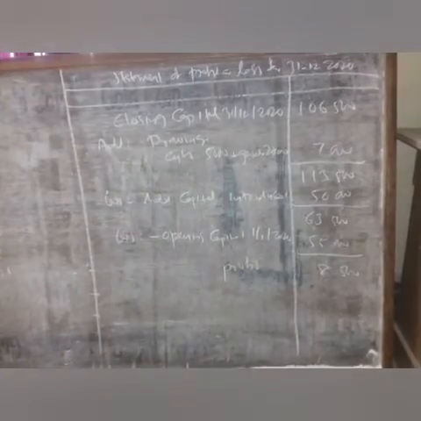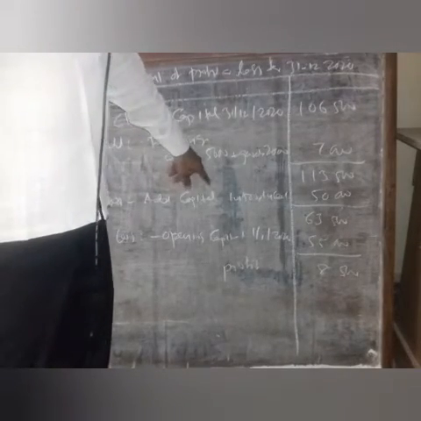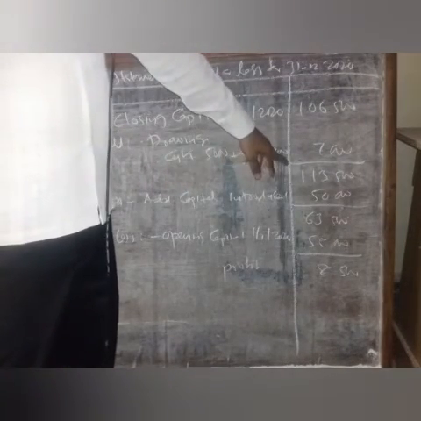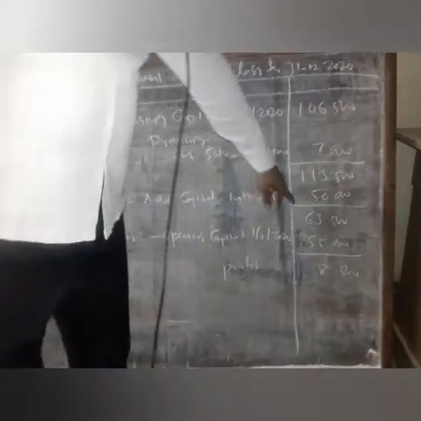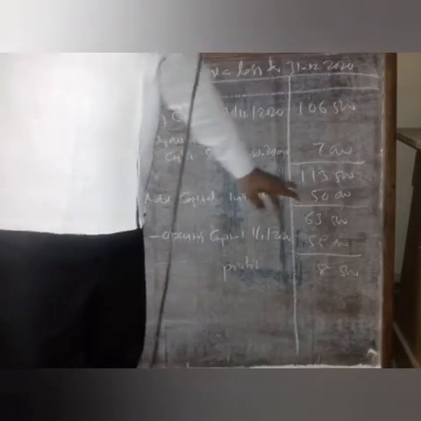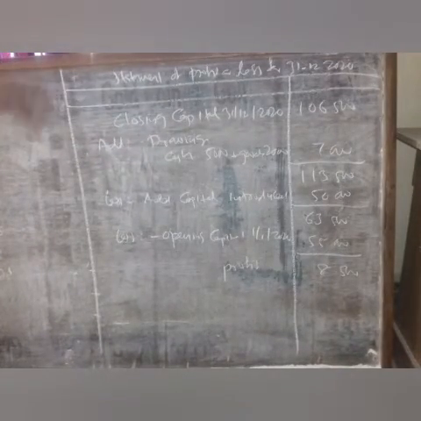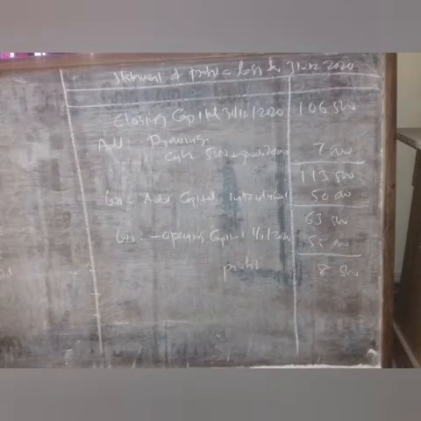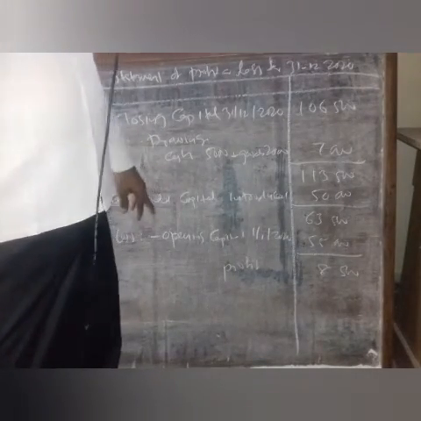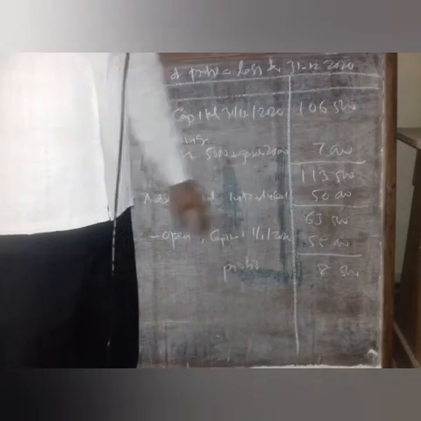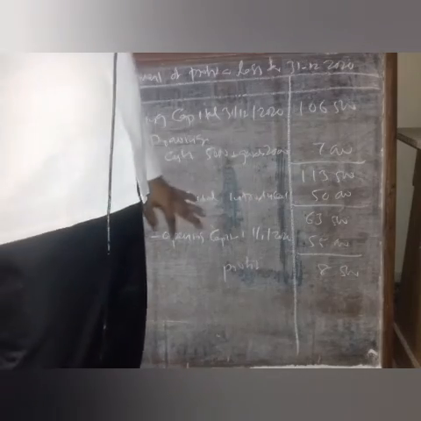From that 1,30,500, we have to deduct the capital introduced during this year. That is given in the problem as 50,000. So if we deduct the 50,000, we will get 63,500. That 63,500 is the adjusted capital. From that, the opening capital has to be deducted. Opening capital we found out by preparing the statement of affairs. That is 55,000. We deduct that opening capital and we will get 8,500 as profit.